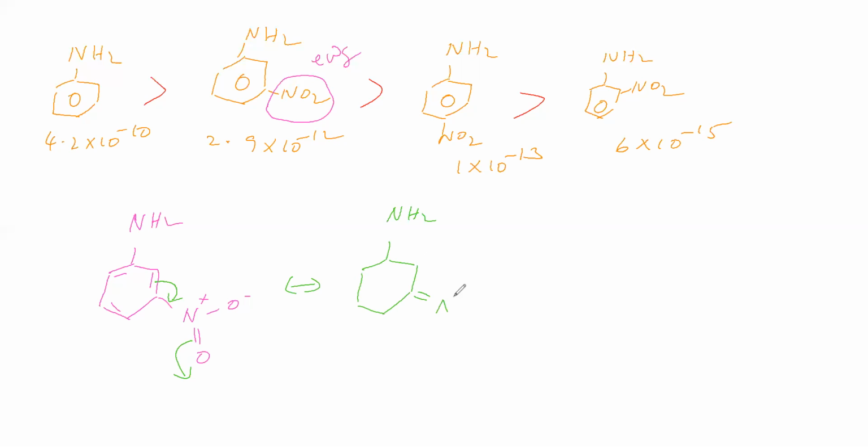Here double bond N plus O minus, here O minus, and here positive charge will be given, and the pi bond will shift like this. Here double bond N plus O minus, here O minus, here pi bond, here plus charge, here pi bond. Next structure we are giving, that means this pi bond is shifting here, that pi bond is shifting there.